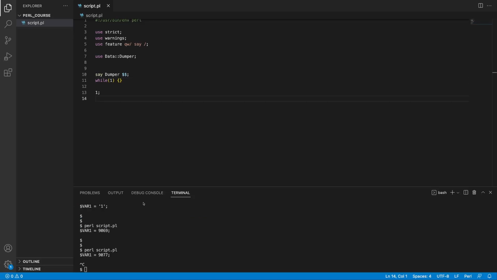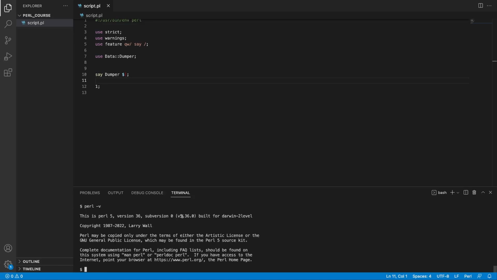I have gone back to my first terminal and I have quit the script that I ran in the infinite loop before. So we're basically back in the previous state where we were. Now the next variable we're going to look at is $] (dollar sign, closing square bracket). I remove this infinite loop, and if we rerun the script, we're going to see this number 5.036000. And you might be wondering what it is, and this is actually the Perl version that is executing this script. So if I say perl -v to see which version we're currently using, it's going to be 5.36.0. So it might be useful in some scenarios.